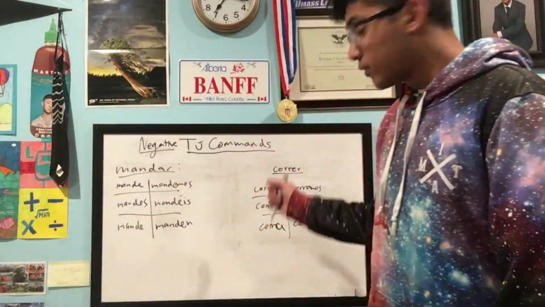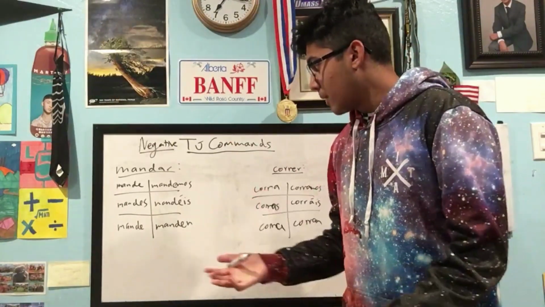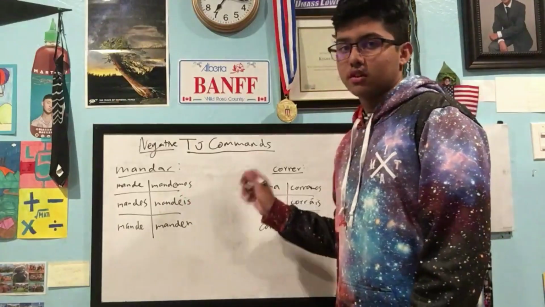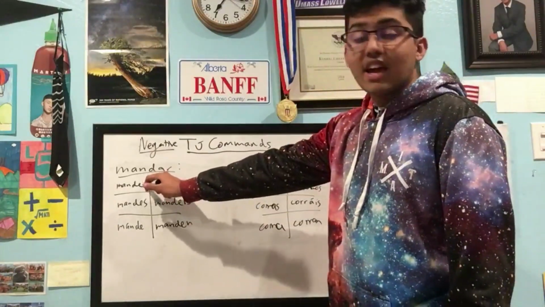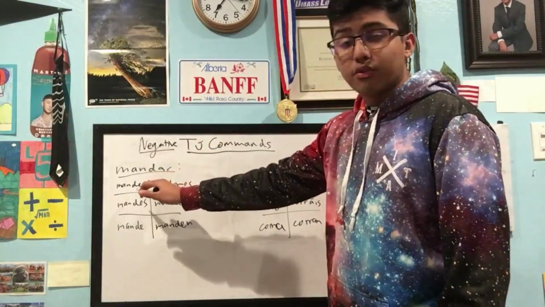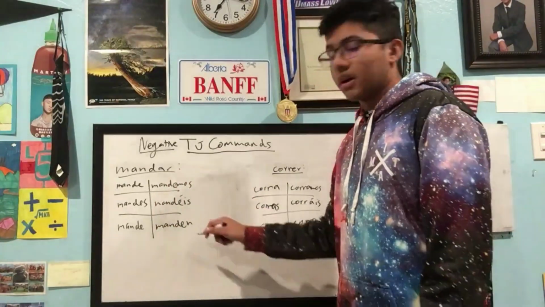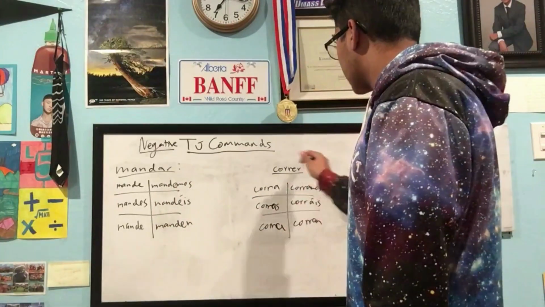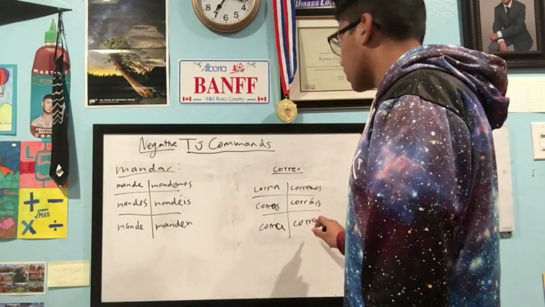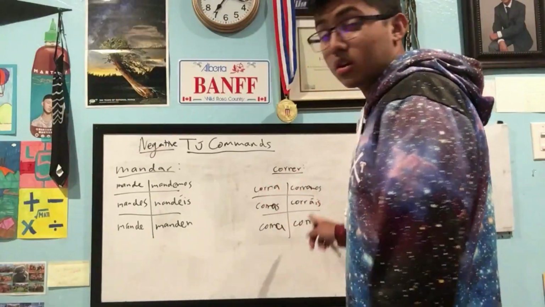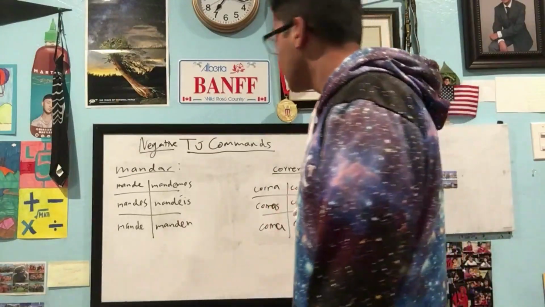Alright, so I'll give you two examples. Mandar, which means to command or to send, which matches the topic we're learning right now. As you can see, I'm changing the O in the yo form to E. So: mande, mandes, mande, mandemos, mandéis, manden. And for correr, you have corra, corras, corra, corramos, corráis, corran. As you can see, I'm just flipping it. And a lot of examples are in the document down below too.